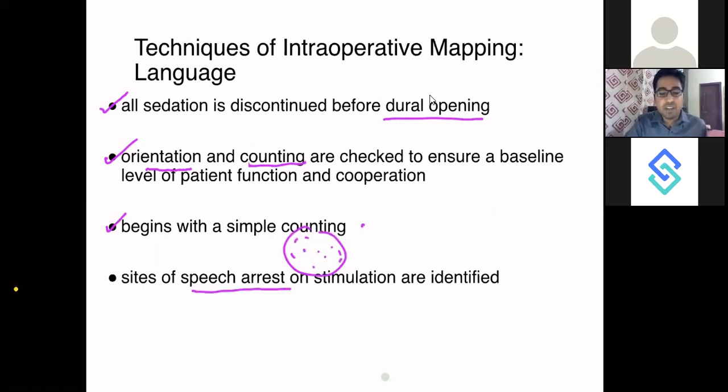Wherever speech arrest is identified, if he is counting 1, 2, 3, and again went into speech arrest, let's say at 4 and 5, while you were touching a specific brain area, you would know this brain area is related to speech, so I should leave this area. So this is what speech arrest is.